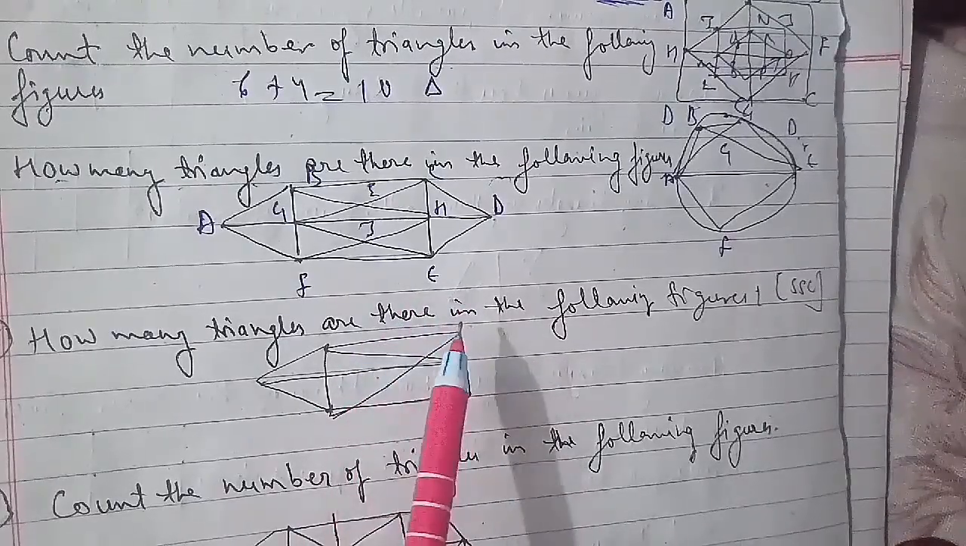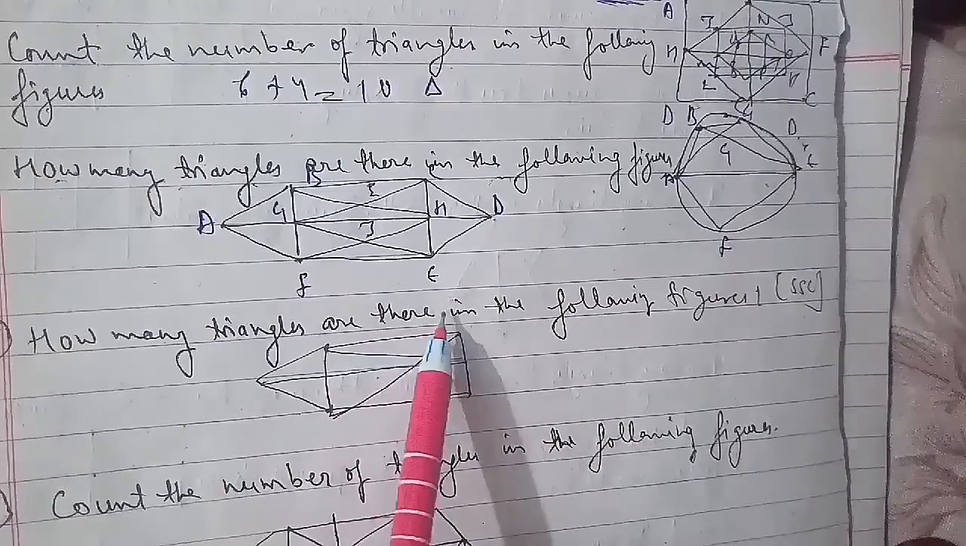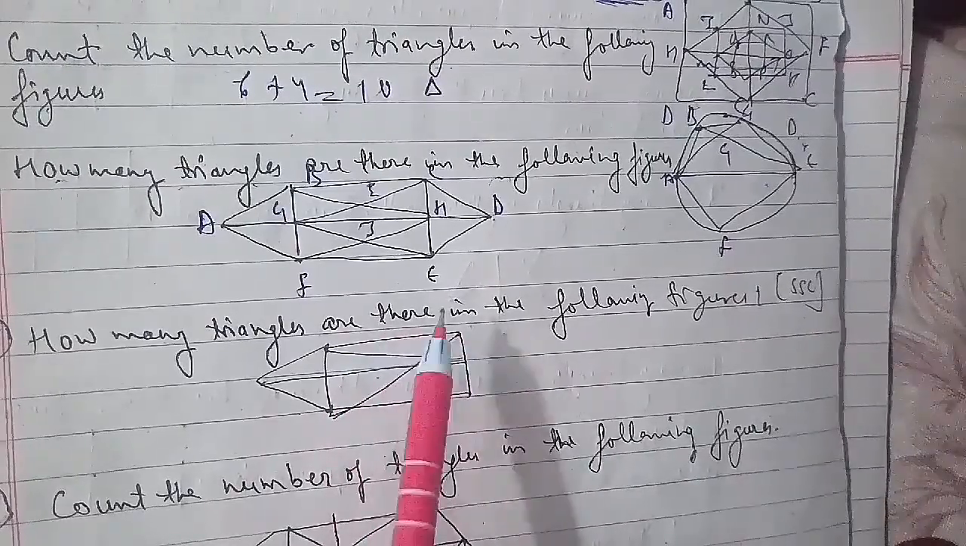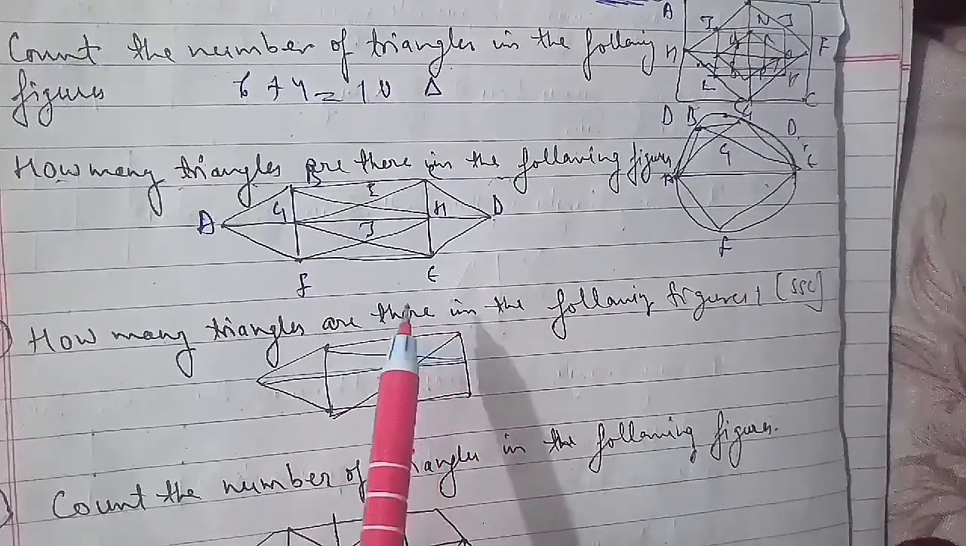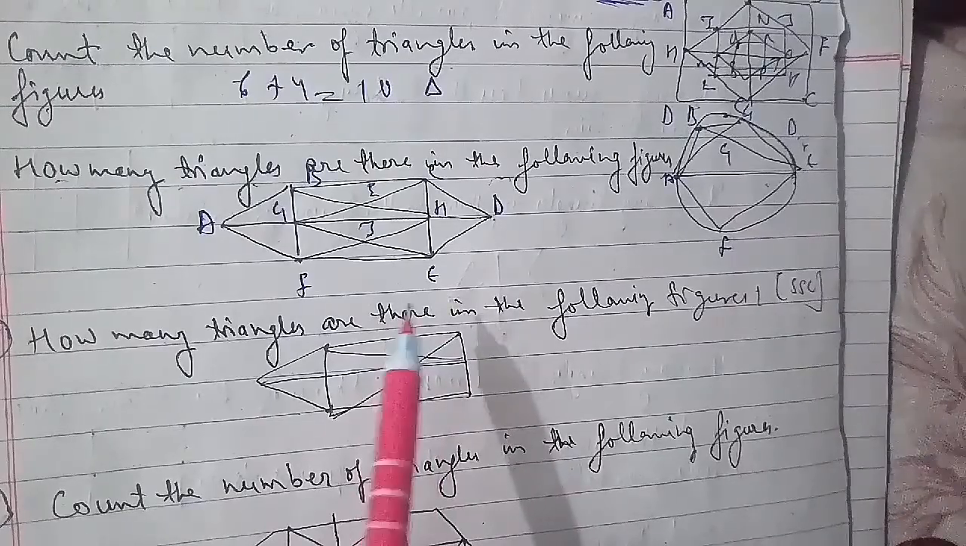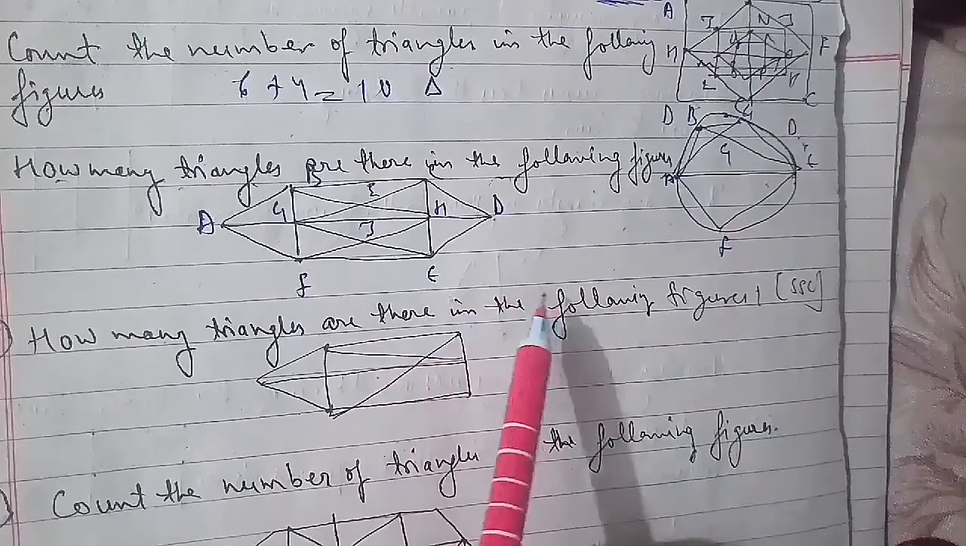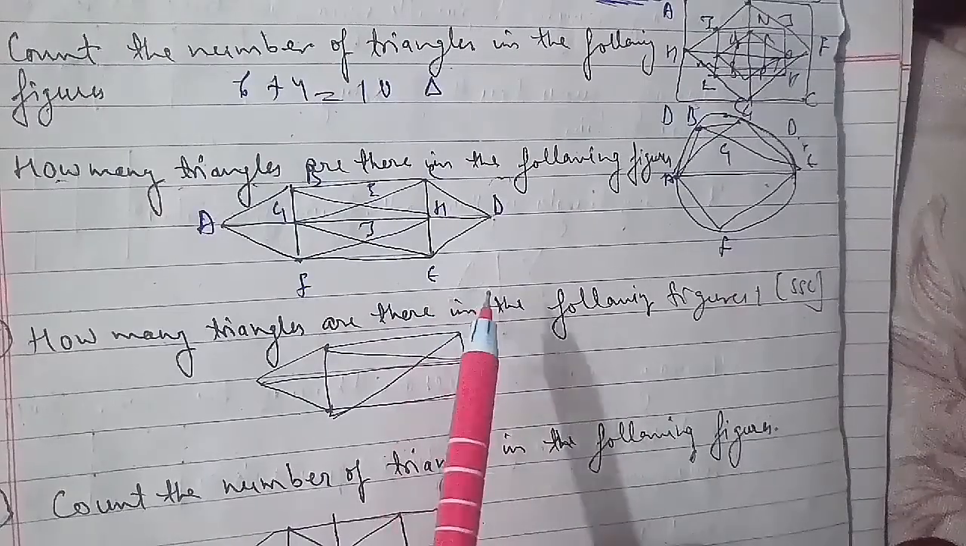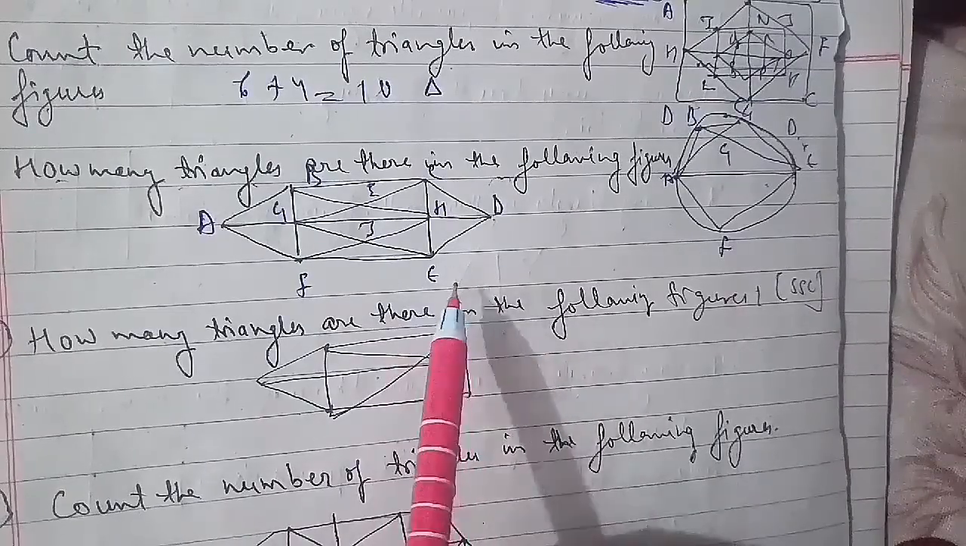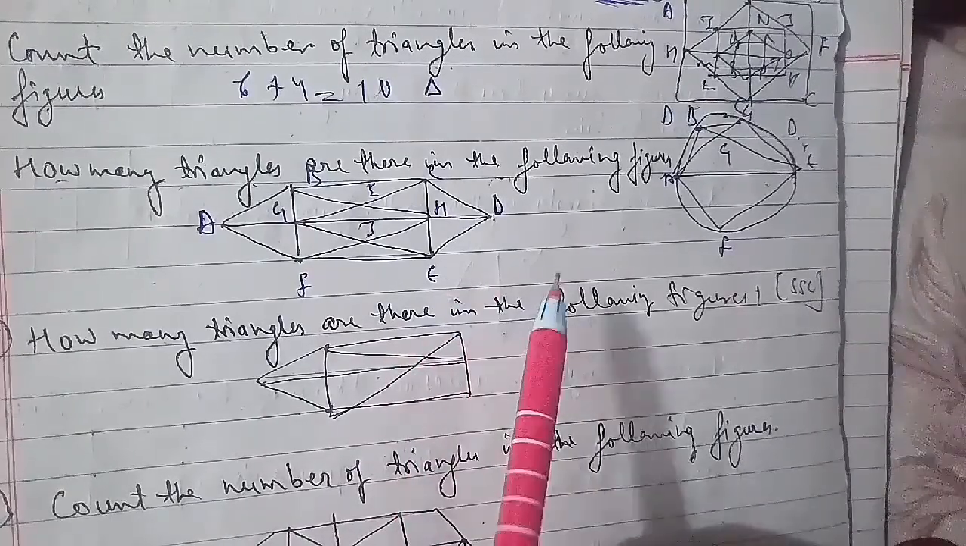Now we'll go ahead with the 25th question of the session. How many triangles are there in the following figure? This was asked in an SSC examination paper as well. The options are 12, 13, 14 and 15. For that, we'll just name it out first.